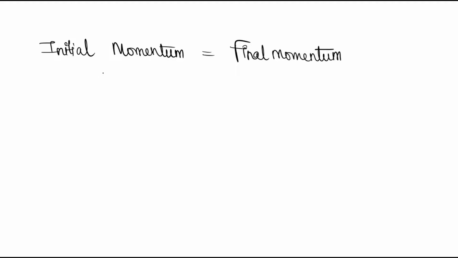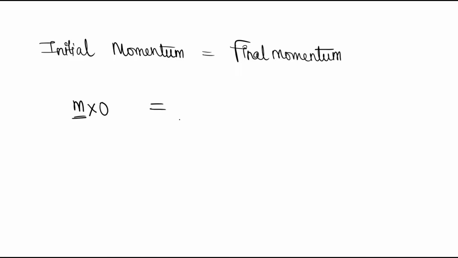Okay, so initial momentum in the sense the momentum which is present initially in the body. So initially we know that the particle is at rest. So momentum formula m, which is the mass of the shell, into v. v is the velocity which is present initially to the shell. Initially there is no velocity, that is the particle is at rest. So the initial velocity becomes 0, is equal to the final momentum, the momentum of the three fragments. So we know that the two fragments travel mutually perpendicular to each other.